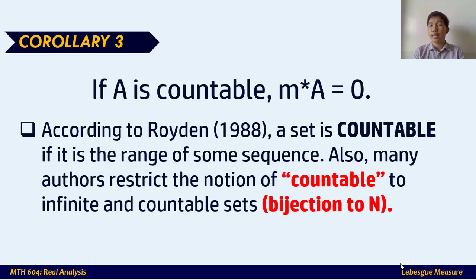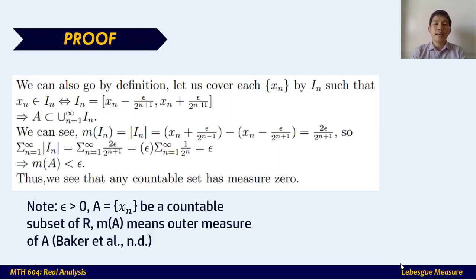So let's try to prove that if A is countable, then the outer measure of A is really equal to 0. We're going to use the definition of outer measure. We have already discussed the definition of outer measure from my colleagues in the previous discussion. When we say the outer measure of A, we're finding the infimum of the sum of the lengths just enough to cover A. So let us use this to prove that if A is countable, then M star A is equal to 0.